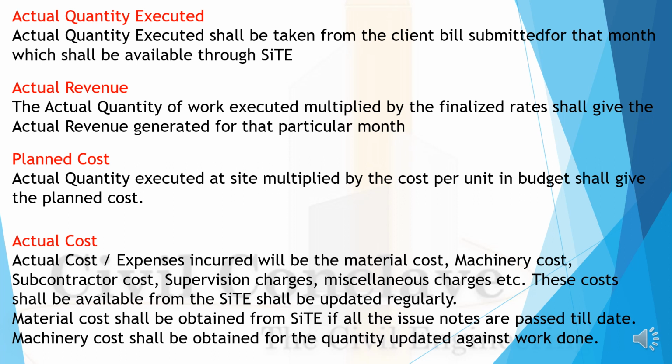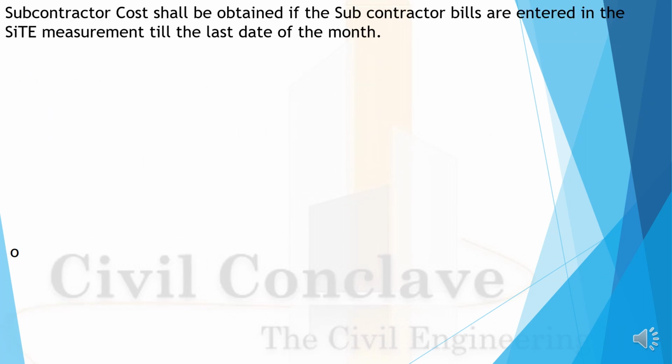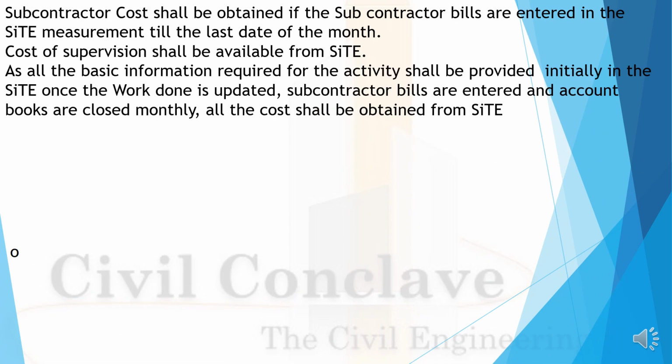Material cost shall be obtained from site if all the issue notes are passed till date. Machinery cost shall be obtained for the quantity updated. Subcontract cost shall be obtained from the subcontractor bills and entered in the site measurement till the last date of the month. Cost of supervision shall be available from the site.